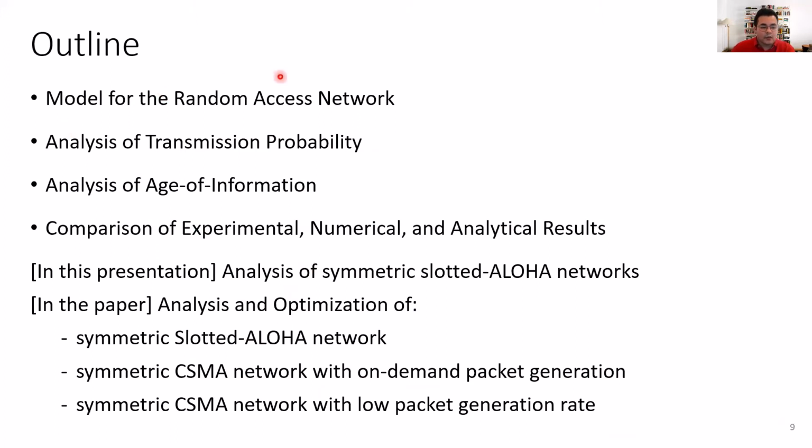So this is the outline of our talk. We're going to start by introducing the network model. Then we're going to analyze transmission probability. Then we're going to introduce the concept of age of information and analyze age of information in the random access network. Then we're going to compare the experimental, numerical, and analytical results. In this presentation, we're going to focus on the analysis of the age of information in a symmetric Slotted-ALOHA network. In contrast, in the paper, we go much further. We analyze and optimize information freshness in symmetric Slotted-ALOHA networks, in symmetric CSMA networks, in symmetric CSMA networks with on-demand packet generation at the sources, and in symmetric CSMA networks with low packet generation rates.